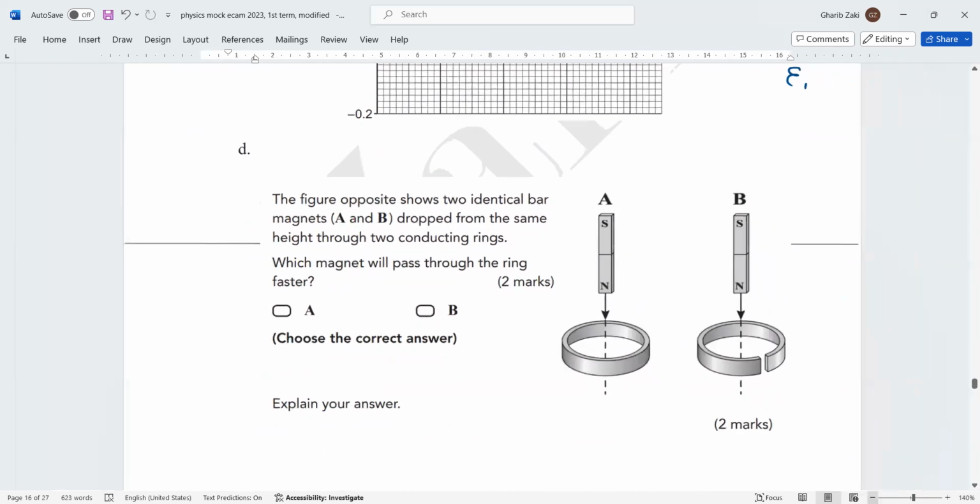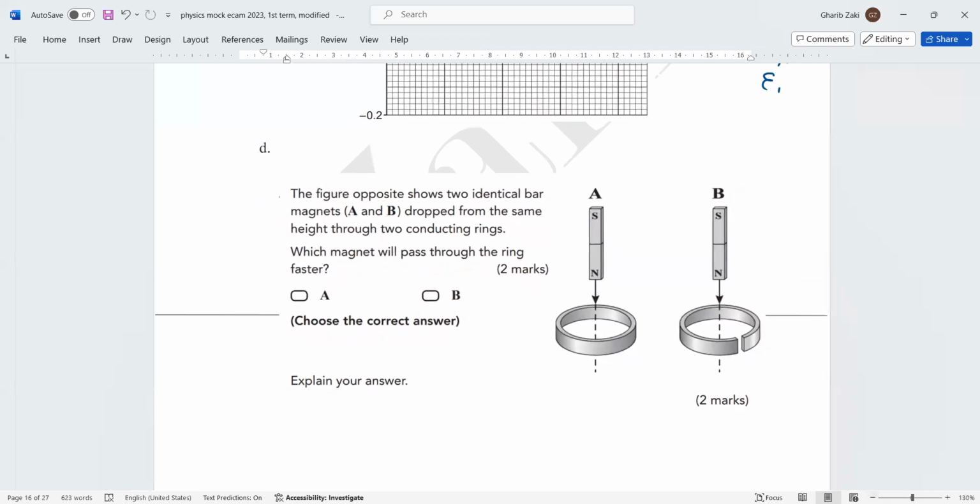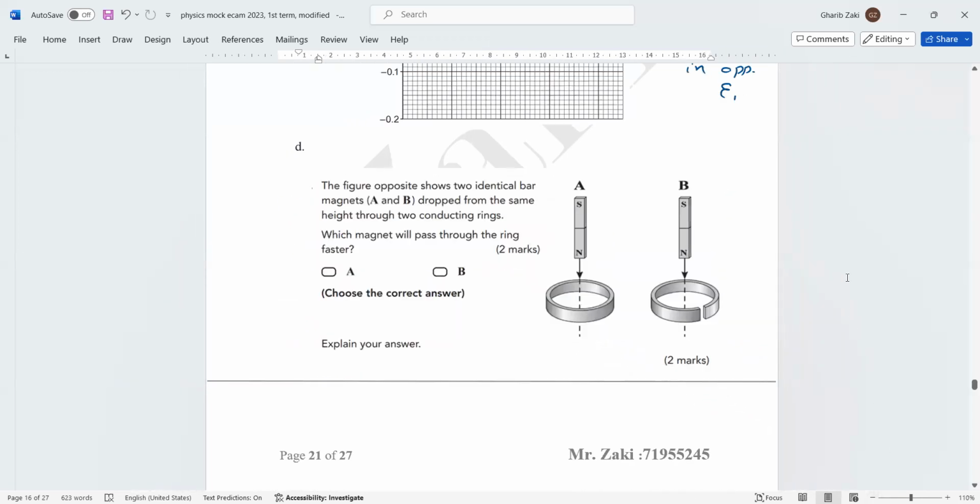Now read the question with me, please. He said the figure shows two identical bar magnets, A and B, dropped from the same height through two conducting rings. Which magnet will pass through the ring faster? Now, this is according to Lenz's law. When that magnet moves down, the EMF induced in the ring produces a magnetic field opposed to the change.